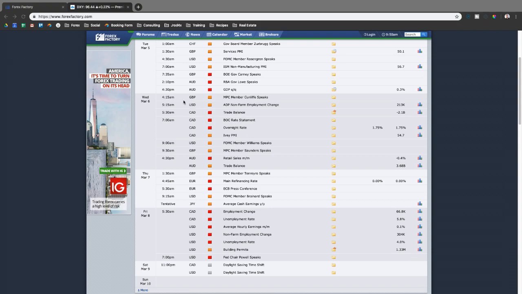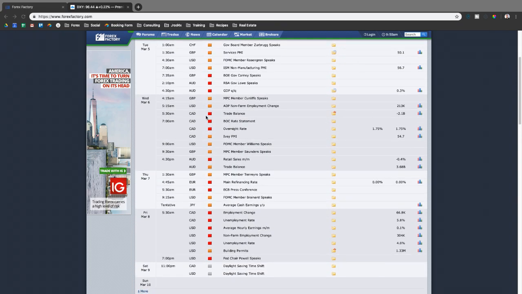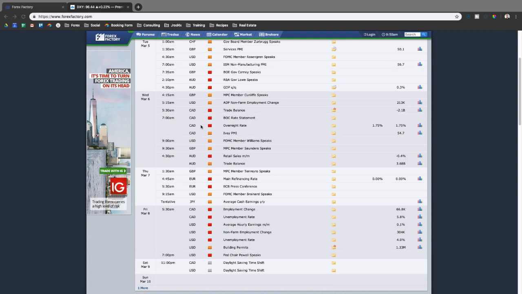On Wednesday, we have the rate announcement and trade balance overnight rate all between 5:30 and 7 a.m. with Canadian dollar. So we could definitely see a lot of volatility for Canadian dollar. In fact, you can see the majority of the week contains Australian dollar and Canadian dollar news releases. So those could definitely be two volatile pairs this week, and they are pretty correlated in terms of how they move. If dollar CAD's moving up, Australian dollar should be moving lower.